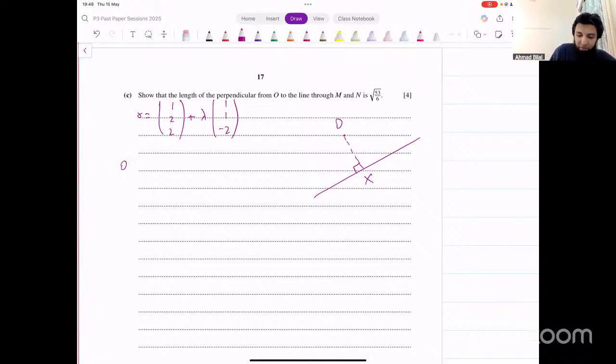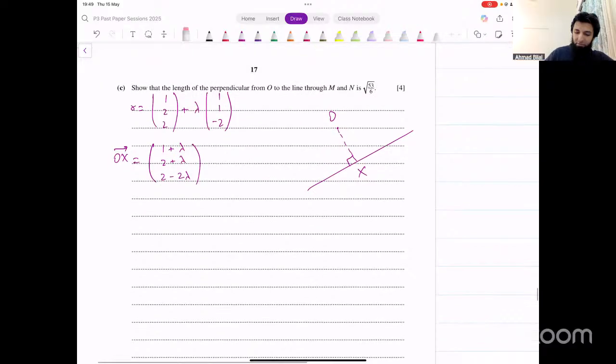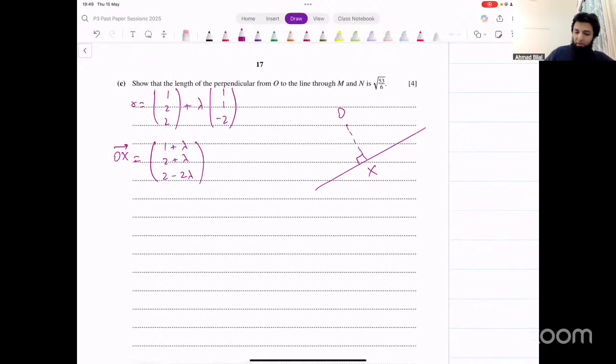That means the position vector of the point X is going to be of the same form as the equation of the line. And that's (1 plus lambda, 2 plus lambda, 2 minus 2 lambda). That's the position vector of the point X. Then we have to put the dot product of this vector and the direction vector of the line equal to 0.